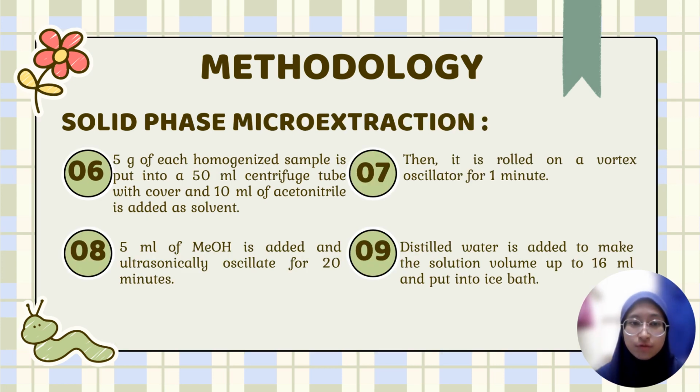We move to solid phase microextraction. 5 grams of each homogeneous sample is put into a 50 ml centrifuge tube with cover, and 10 ml of acetonitrile is added as solvent. Then it is rolled on a vortex oscillator for 1 minute. 5 ml of methanol is added and ultrasonically oscillated for 20 minutes. Then distilled water is added to make the solution volume up to 60 ml and put into an ice bath.